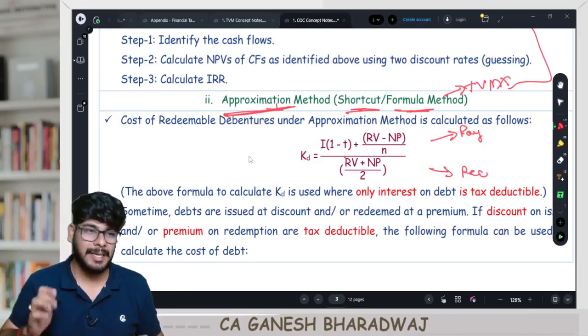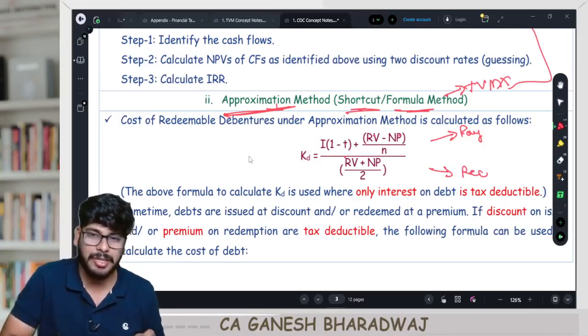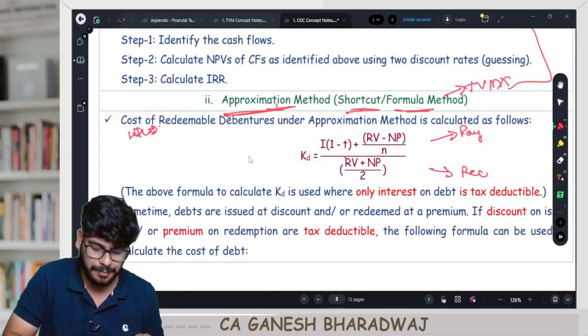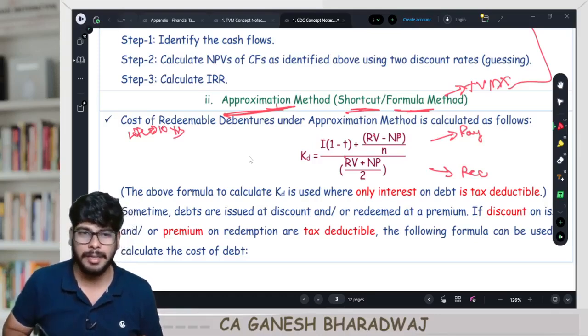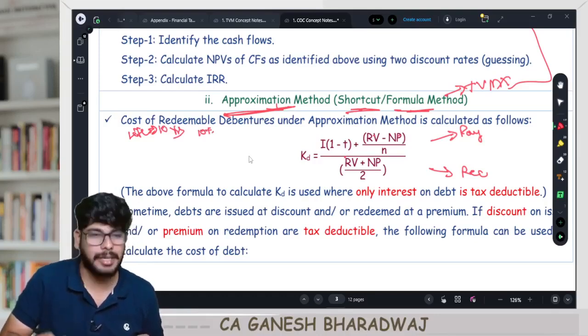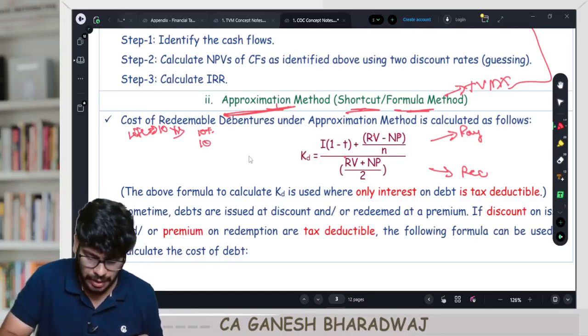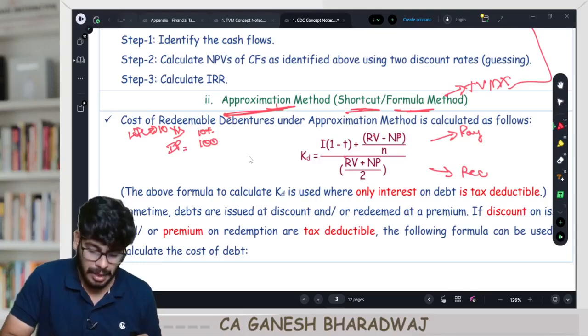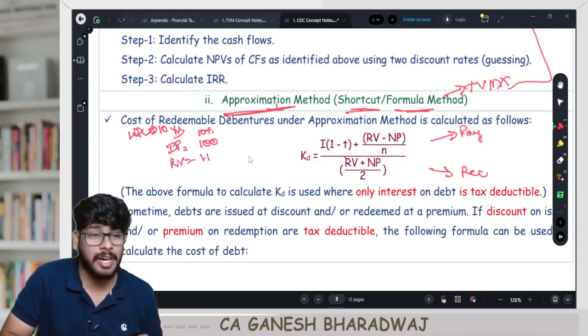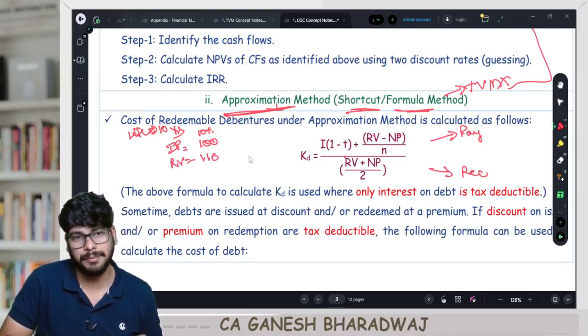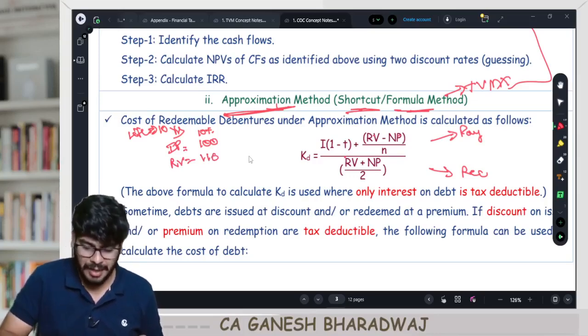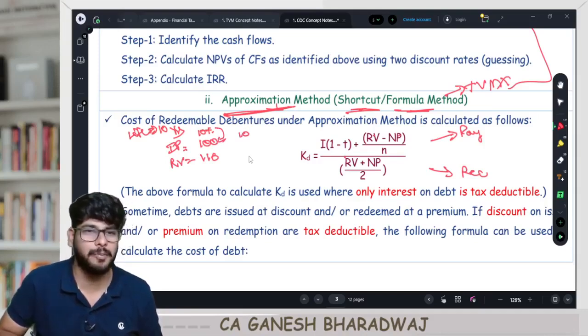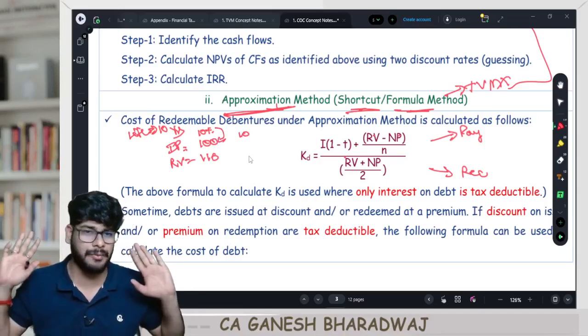Now, let us say we are talking about a debenture which has a life of 10 years. It is issued at 10%. The face value is 100, so the issue price is 100. The redemption value is going to be 110, redeemed at a premium. Now, every year the company pays an interest of how much? 10 rupees, 10% on 100, 10 rupees. Correct? Just focus.